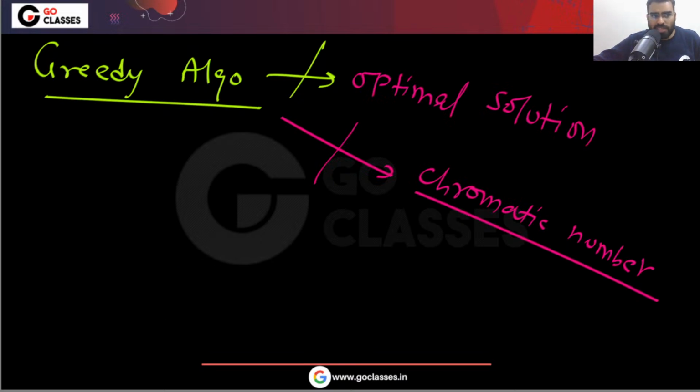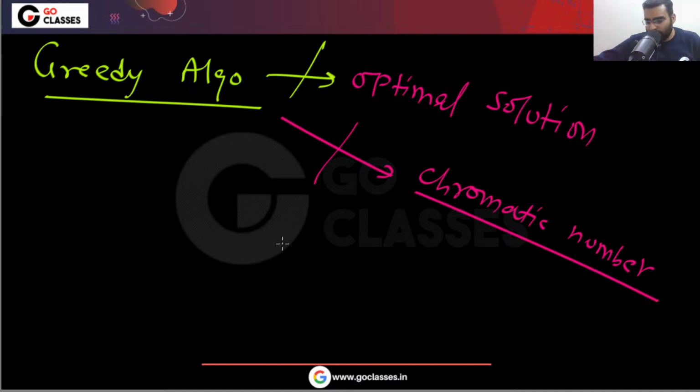Okay, if you want the counterexample, you can watch Go Classes Discrete Mathematics course, Graph Theory course on the Go Classes YouTube channel. On the Go Classes YouTube channel, there is a playlist, Graph Theory. In that Graph Theory, you can just go to the graph coloring lecture. You can search Go Classes Graph Theory graph coloring lecture. In that you can easily find many examples where the greedy algorithm will not give you the chromatic number.